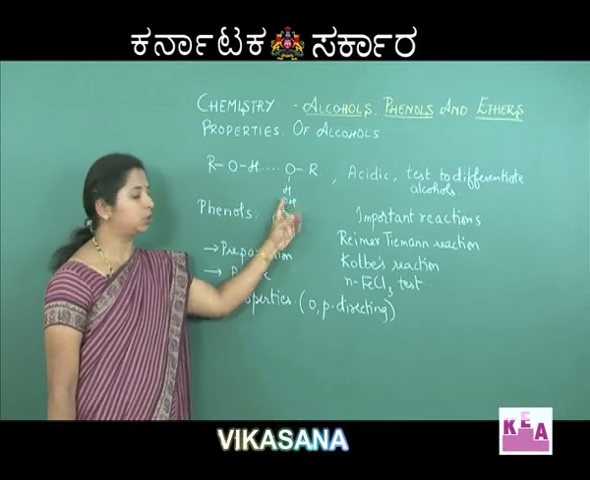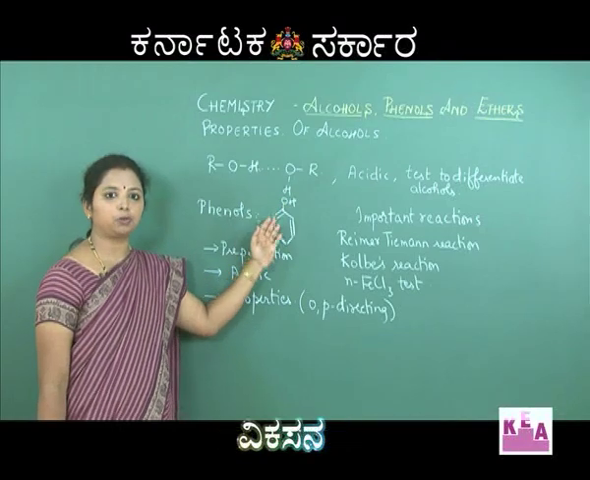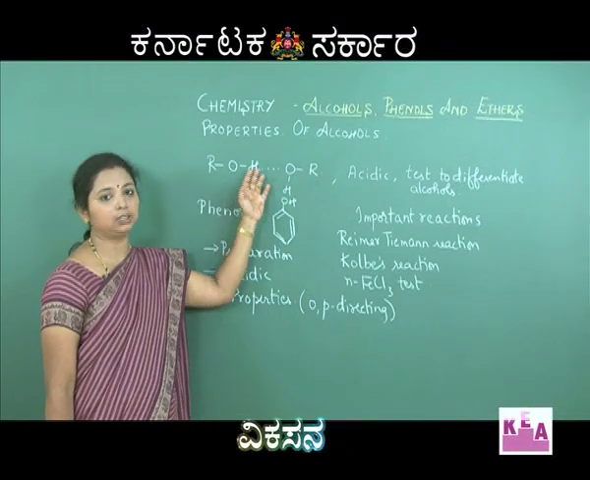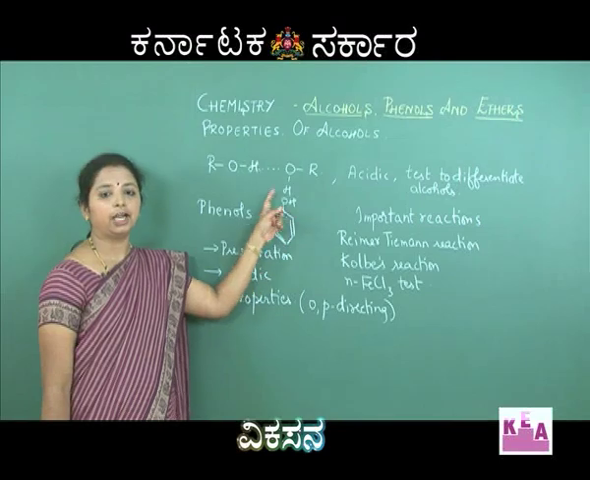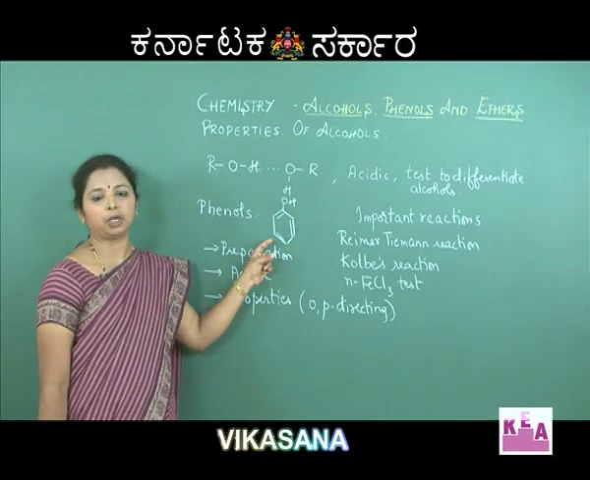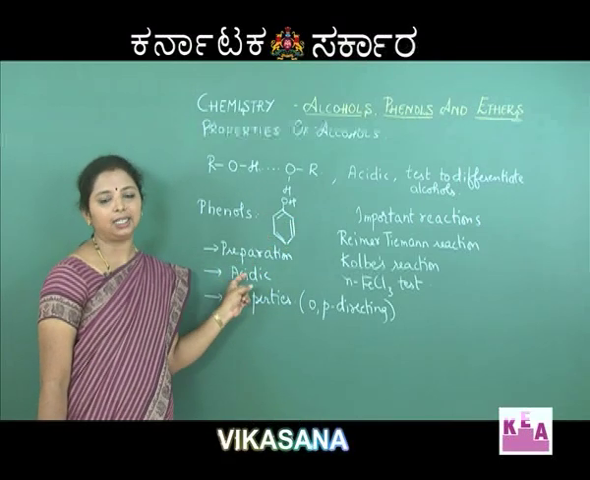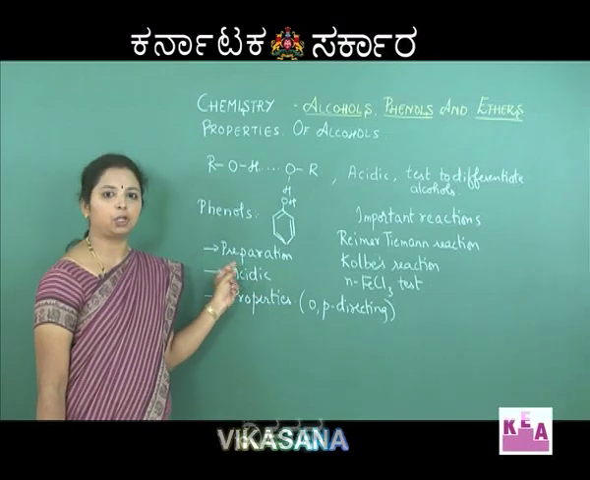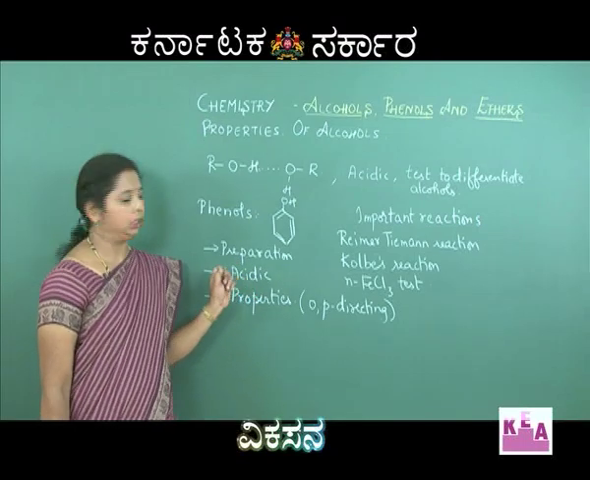We know that the OH group of phenol is more acidic than alcohols, so it can easily break down, and the phenoxide ion is stabilized by resonance, and therefore it is highly acidic. So, these points should be remembered while answering the CET questions.